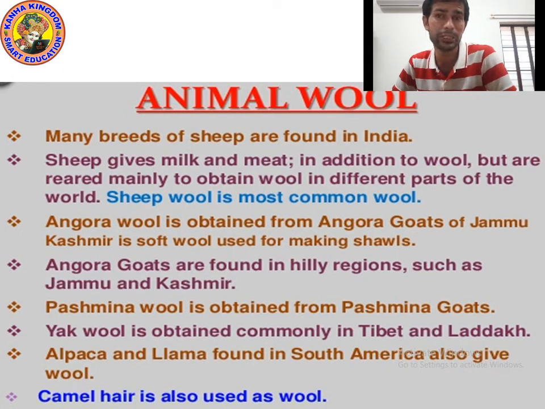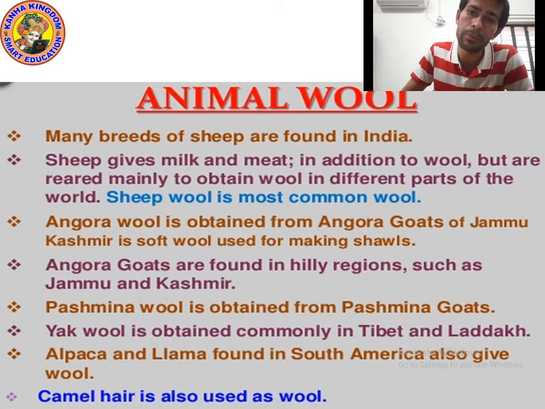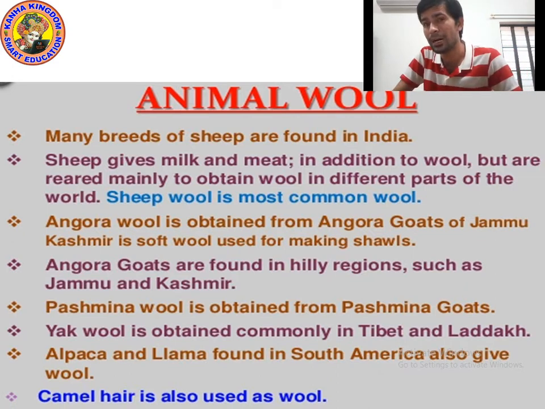Why do we rear sheep? Mainly to obtain wool. We know that sheep give milk and meat, but mainly sheep give us wool. So that's why people rear sheep in different parts of the world. Sheep wool is the most common wool. Next point is Angora wool.